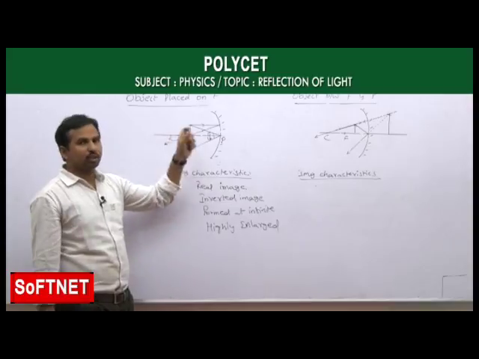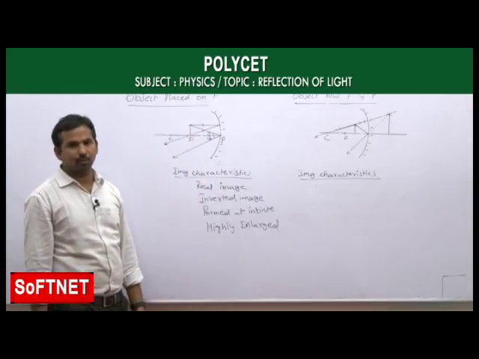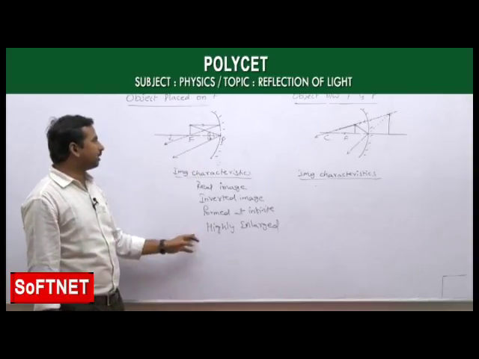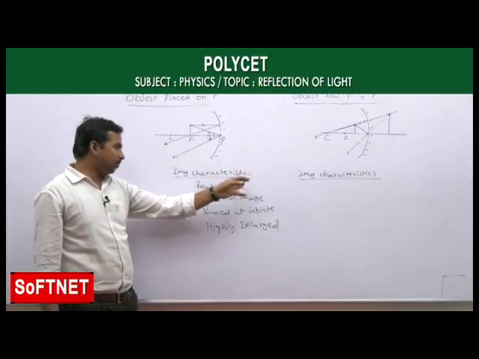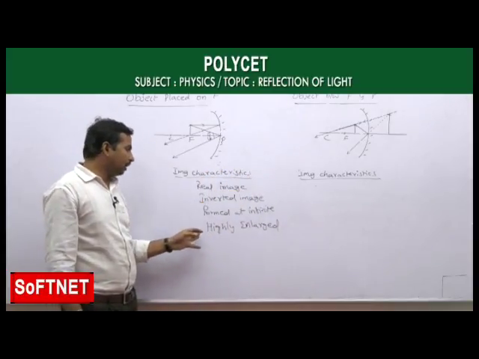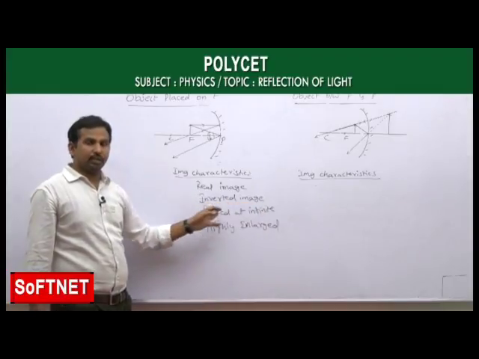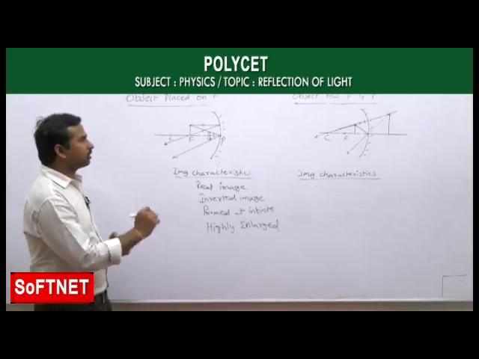Remember, this position is actually used even in some telescopes. So the image characteristics, if the object is placed at the focus, are that it forms a real image, an inverted image, and it is formed at infinity, and the light rays are going parallel there. That's why the image formed is taken as a highly enlarged image.